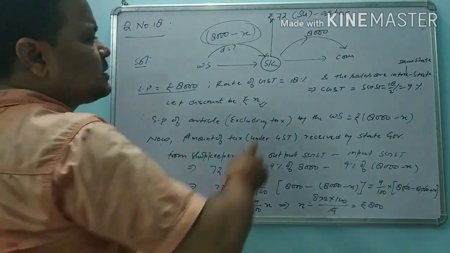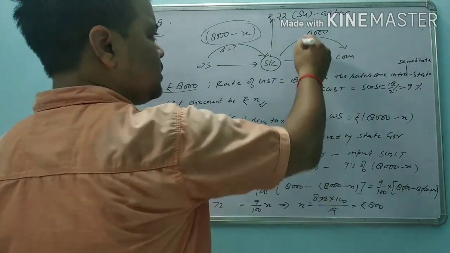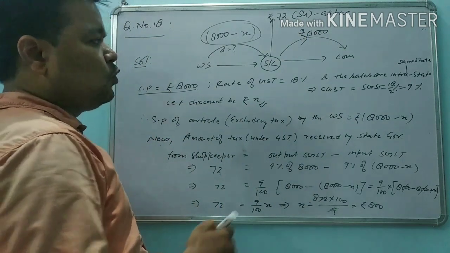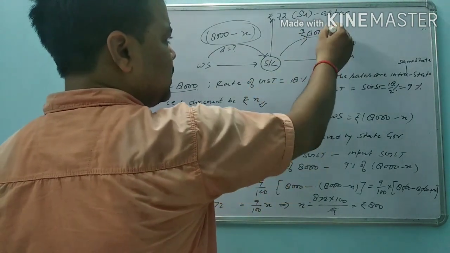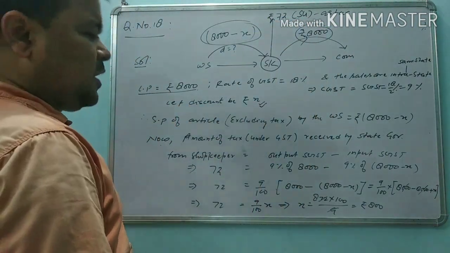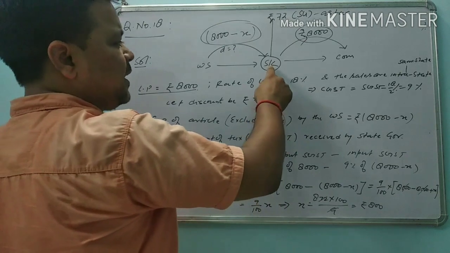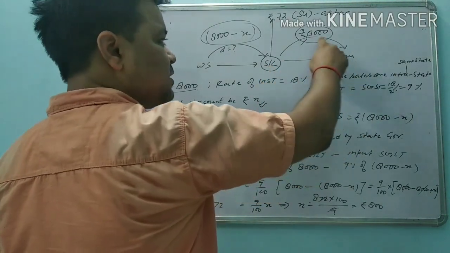And the shopkeeper sells to the consumer at rupees 8,000 also. Therefore, the shopkeeper collects the tax from the consumer on this much price, on 8,000 rupees. Therefore, here the output tax for the shopkeeper will be 9% of 8,000.